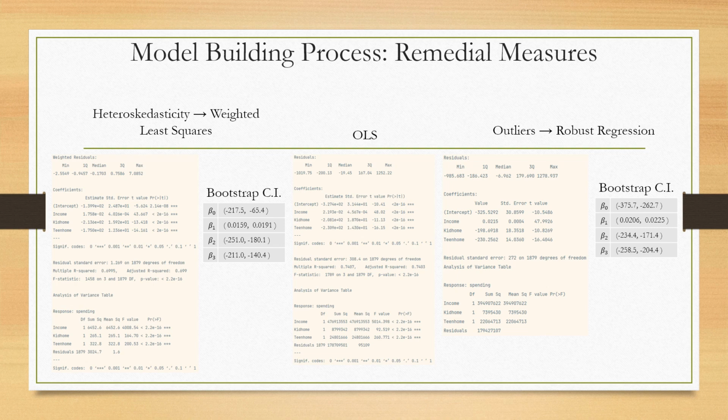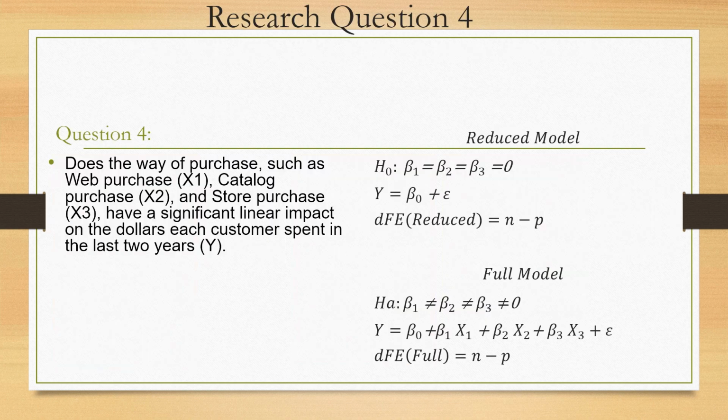Based on our issues of non-constant error variance and outliers, we performed weighted least squares and robust regression on the data with the outliers removed. As you can see, both weighted least squares and robust regression provide tighter confidence intervals for the estimated parameters. We can also see robust regression provides a lower residual standard error over ordinary least squares.